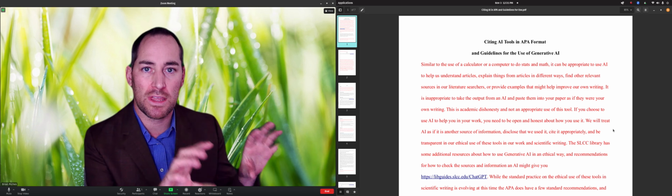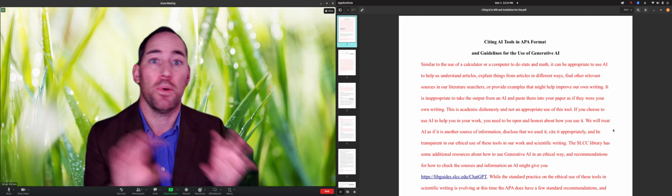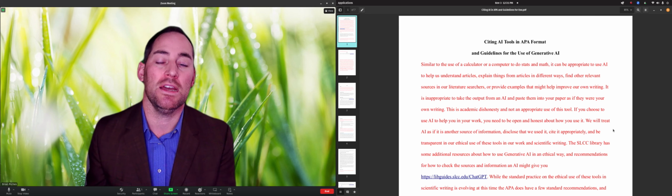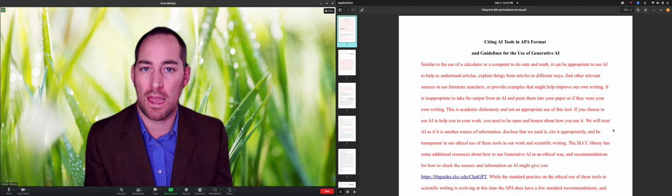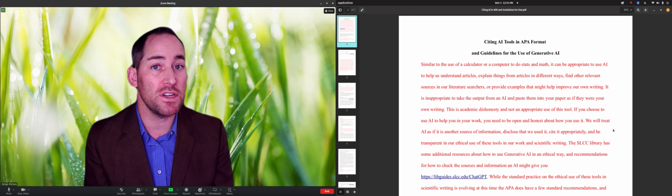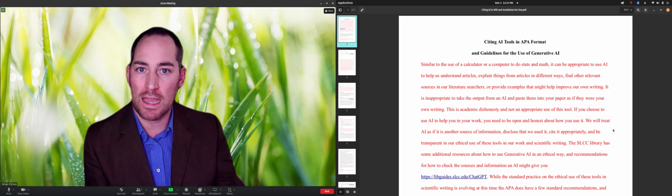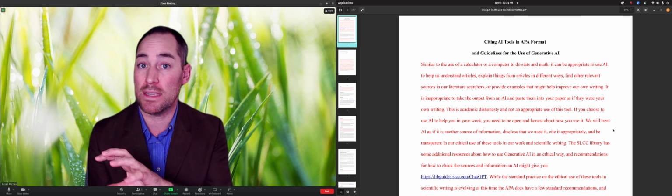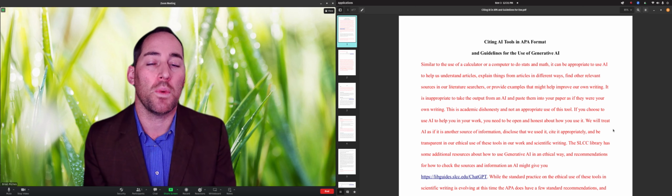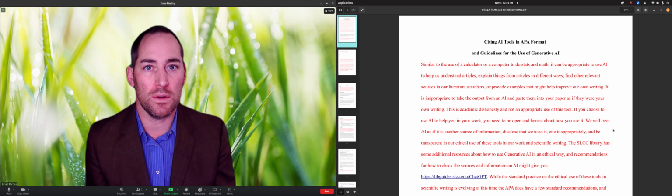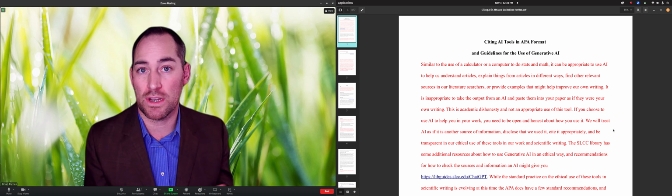And then if I took that direct quote from what they said, put it in my paper, I would cite it as a personal reference. So we're citing AI in that same way. In addition to that, even if you're not taking the text that the AI gives you and pasting it into your assignment, your paper, whatever it is, we still need to disclose and be transparent about how we used AI in any portion of our workflow for our assignments.